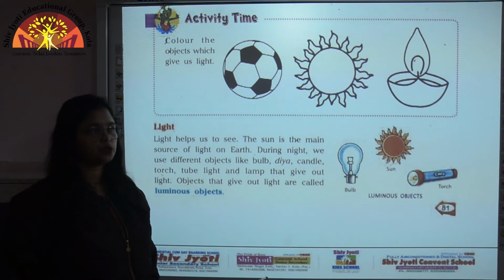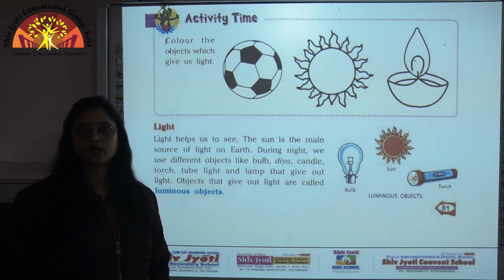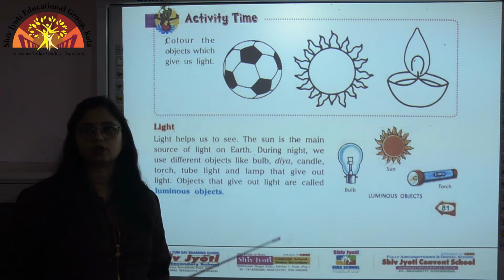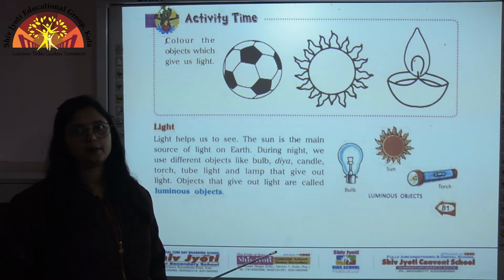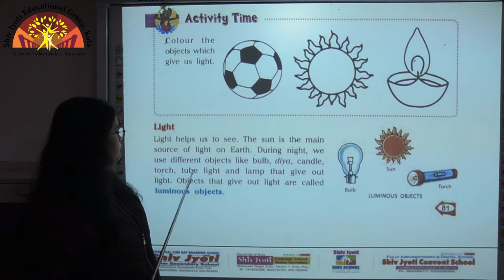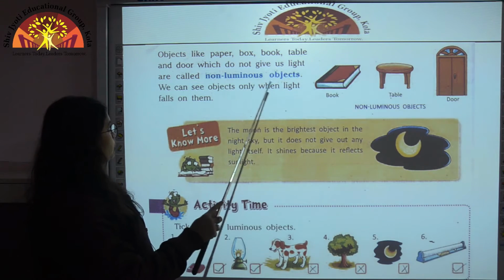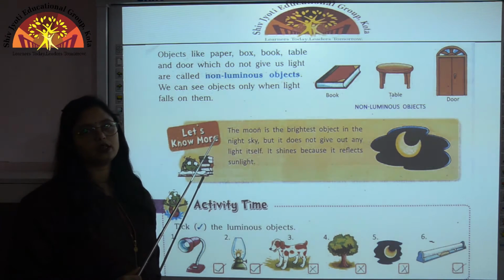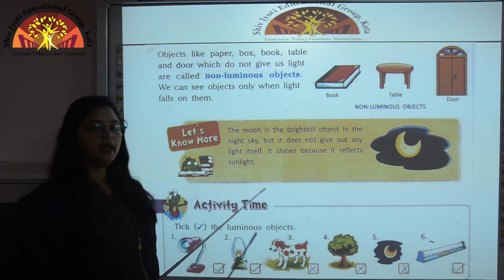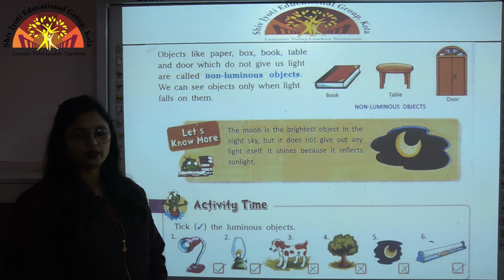Children, light helps us to see. Sun is the main source of light on earth, and there are two types of objects. One is luminous objects. These are the objects which give out light. Some examples of luminous objects are bulb, diya, candle, torch, tube light and lamp. Another type of objects are non-luminous objects. These are the objects which do not give us light, like paper, box, book, table, door, etc. All these objects are examples of non-luminous objects.